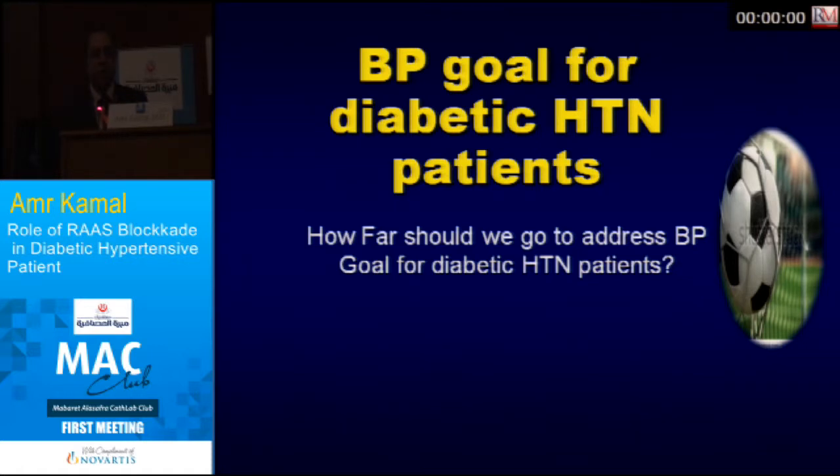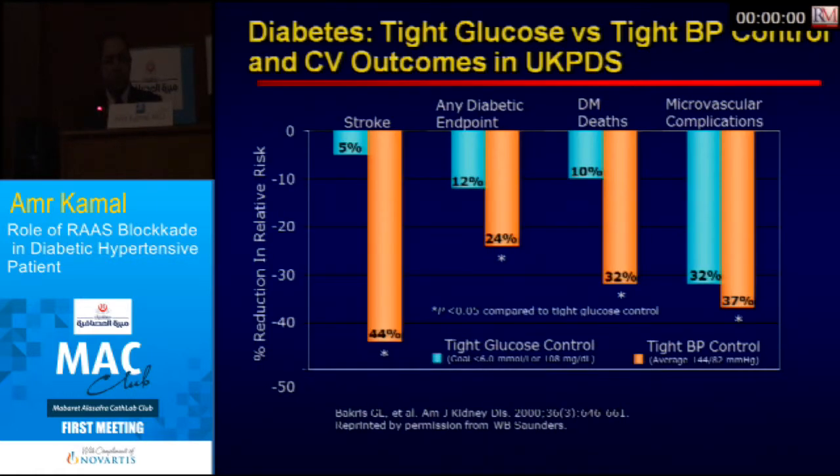So what is the blood pressure goal for a diabetic hypertensive patient? In diabetes we have the UKPDS, which is the largest trial in the United Kingdom regarding diabetes, and they studied tight glycemic control versus tight blood pressure control, and they found that tight blood pressure control is more important in diabetic patients to decrease cardiovascular outcomes.